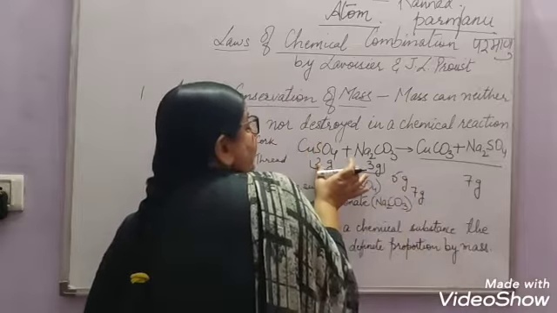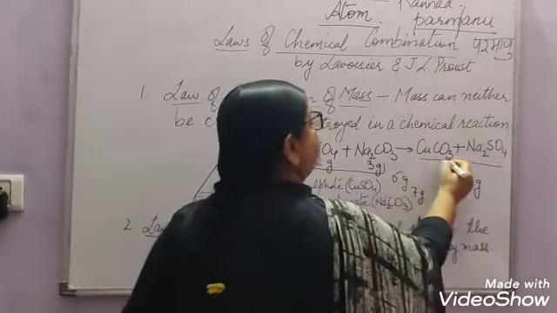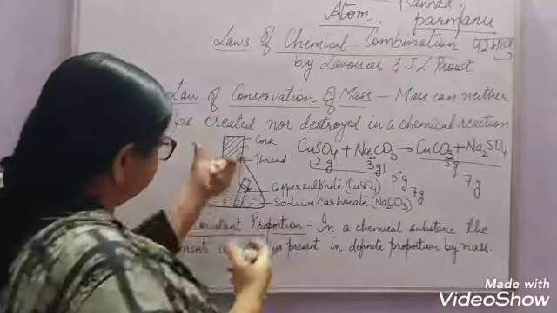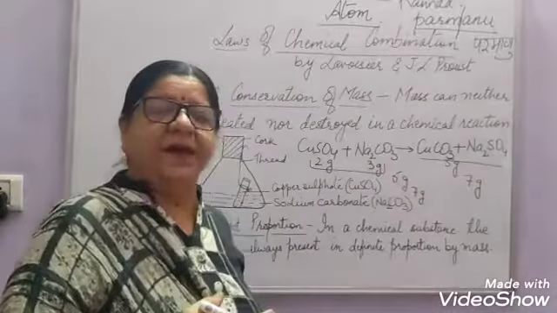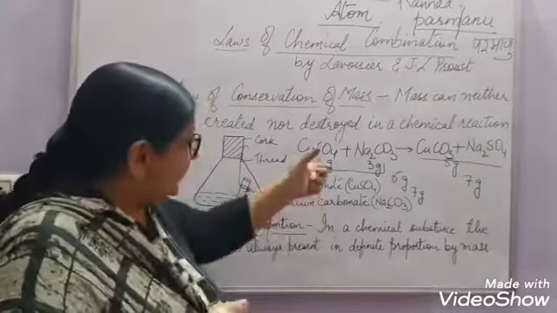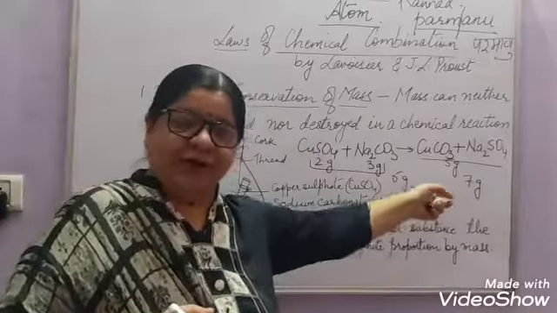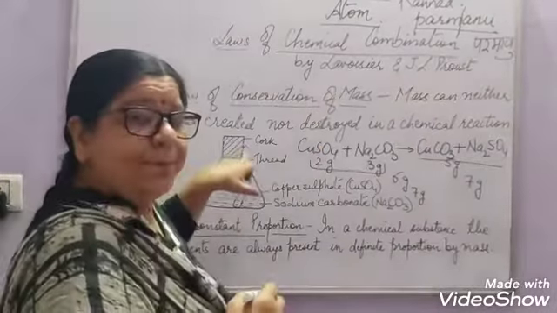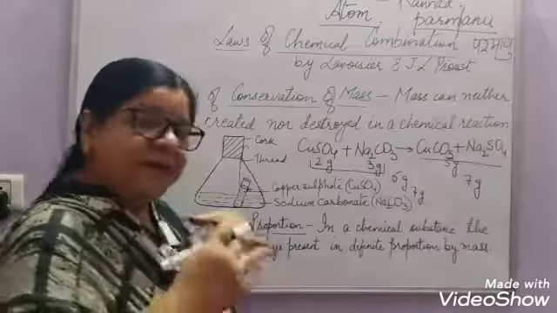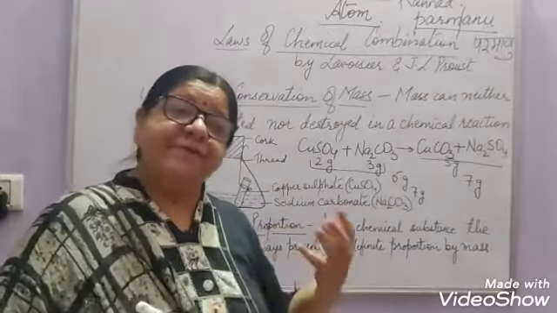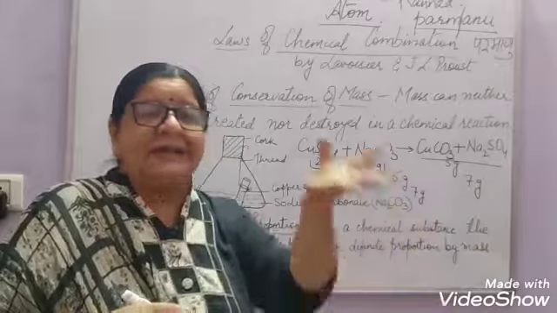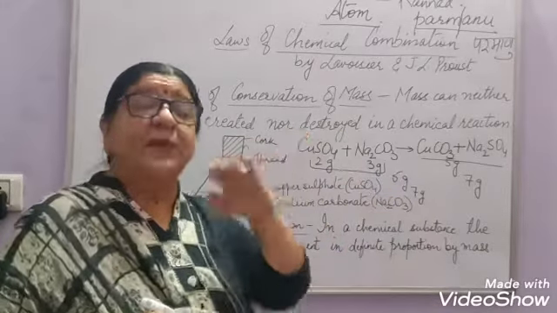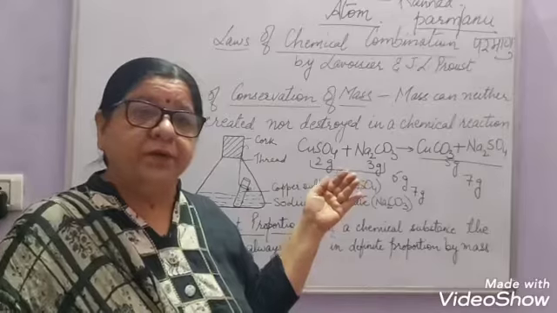Or whatever, suppose here it was 2 gram plus 3 gram, this will also remain as 5 gram only, plus 2 gram, whatever is the weight of the conical flask and the test tube, right? That mass will not change. And why do we put this cork over here? Why is it important to put a cork? So that when the reaction takes place, if any gas is formed or any vaporization takes place, that does not go out, right?